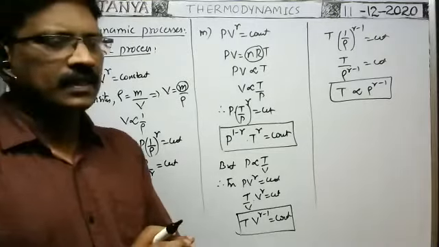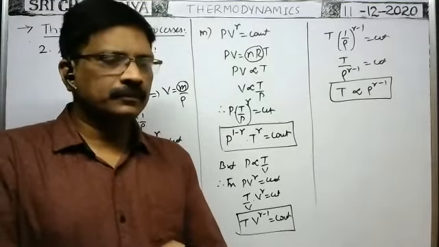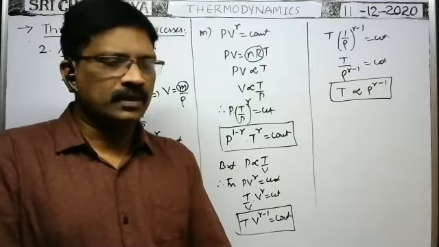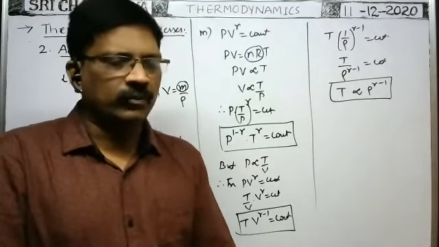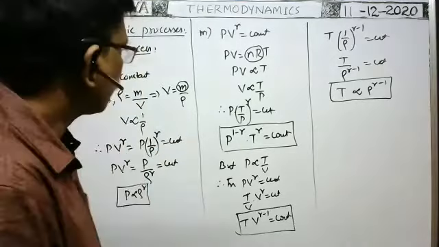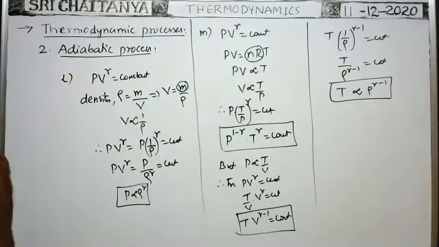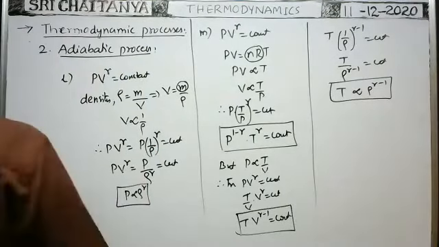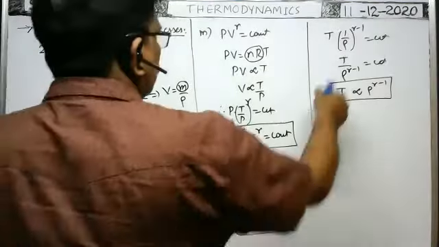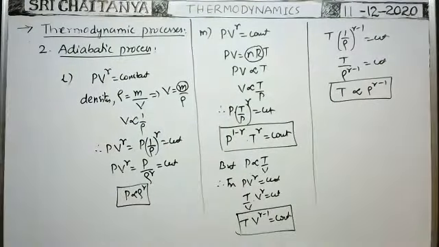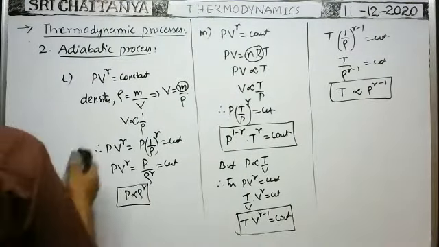Is the adiabatic process a quick process or a slow process? Quick process, or fast process. Okay, right. This is the adiabatic process. Next, the isobaric process. Third one, isobaric process.